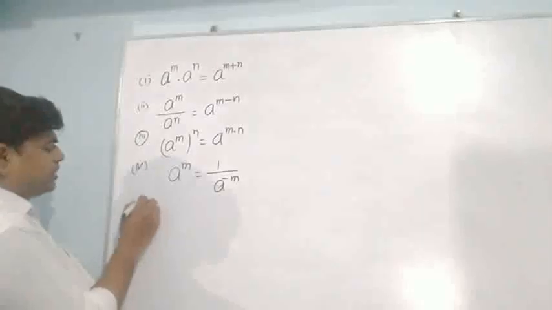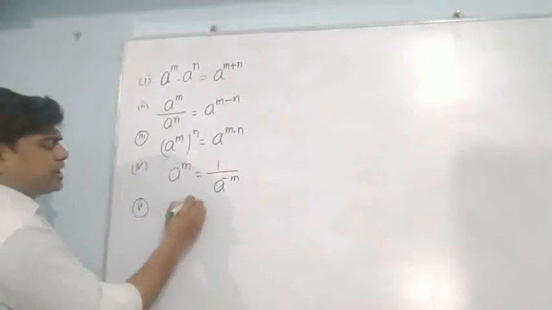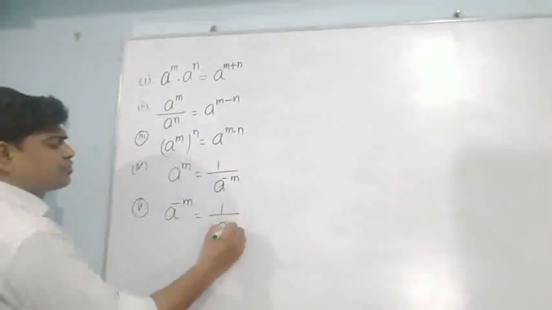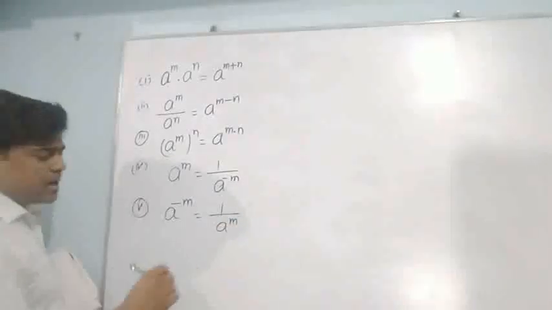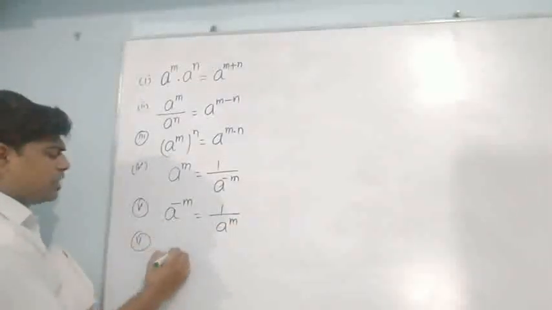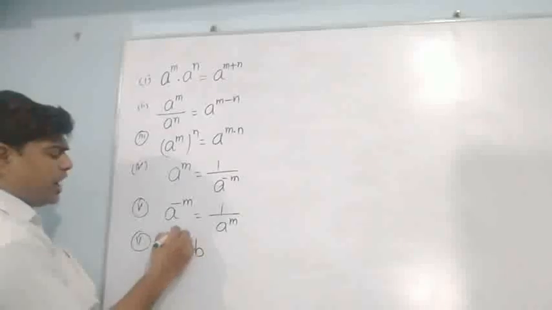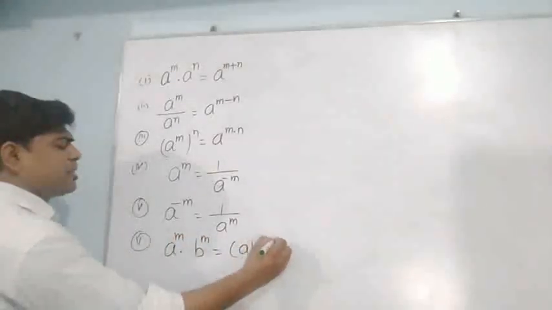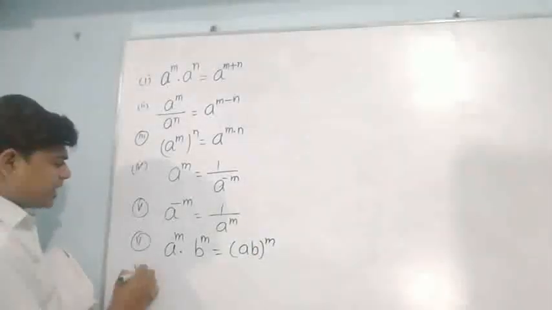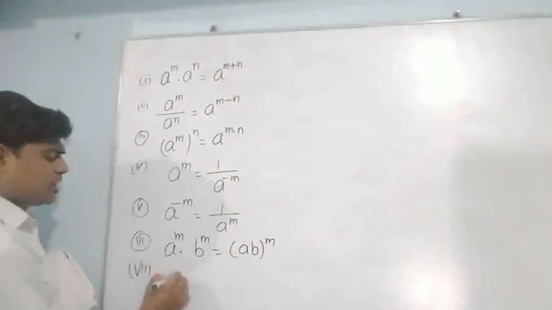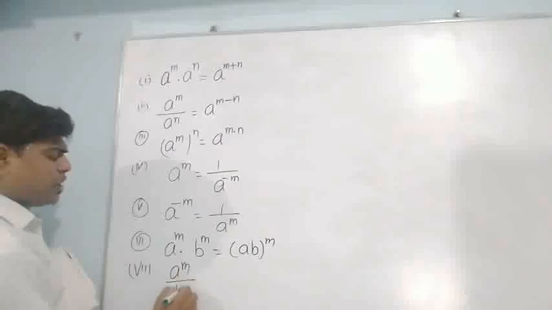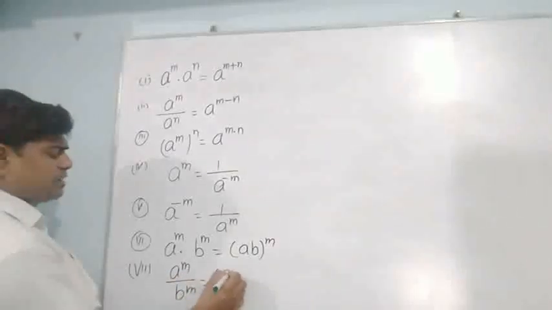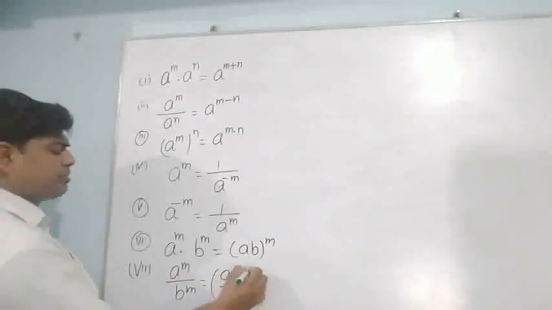Or a to the power 1 upon m means the m-th root of a. Or if I have two numbers a and b with the same power, it can be written as ab to the power m. Side by side, you must remember one more thing: a to the power m upon b to the power m can be written as a upon b, whole to the power m.